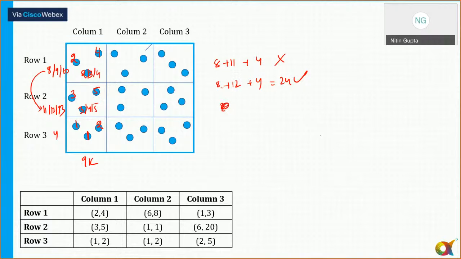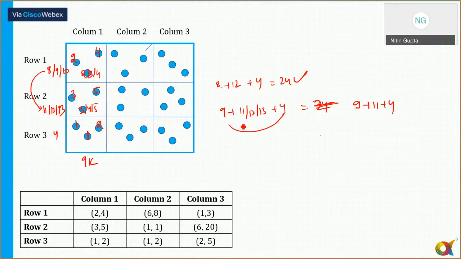So 8 plus 12 plus 4 is possible if I make a combination with 8. Similarly, I'll say 9, 13. So 13 plus 11 plus 4. ठीक है, 11 9 20 और 4 24, और 8 और 12 20 और 4 24, ये भी हो सकता है.